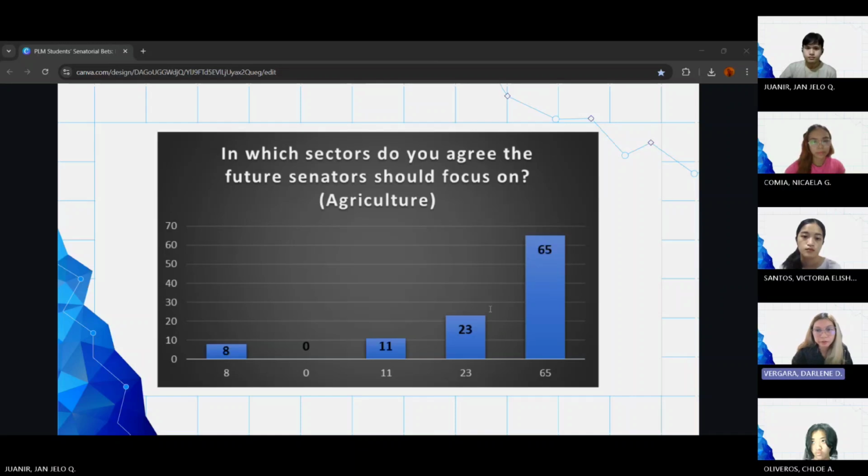In this bar graph, we can observe that 65 participants strongly agree that agriculture should be focused on. And then 23 participants agree. And then 11 participants stay neutral. And then 0 participants disagree. And then 8 participants strongly disagree that agriculture should be the topic to be focused on.